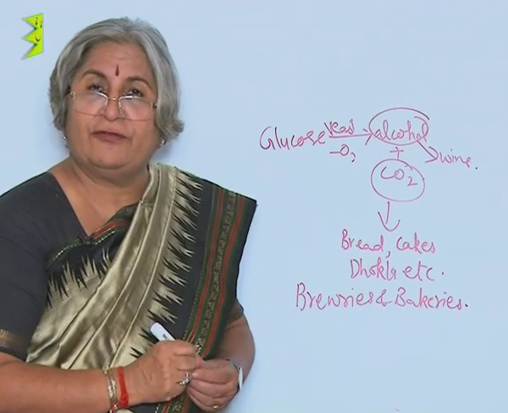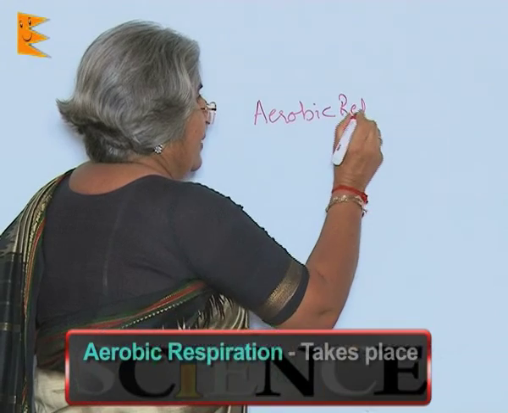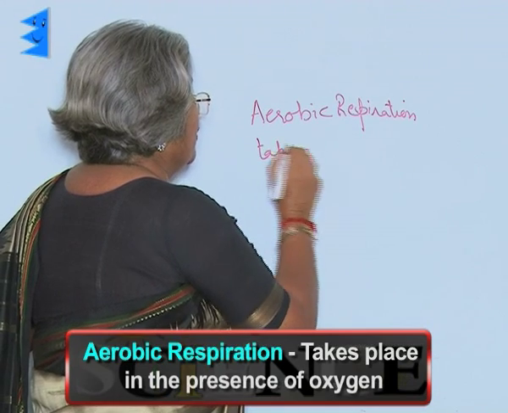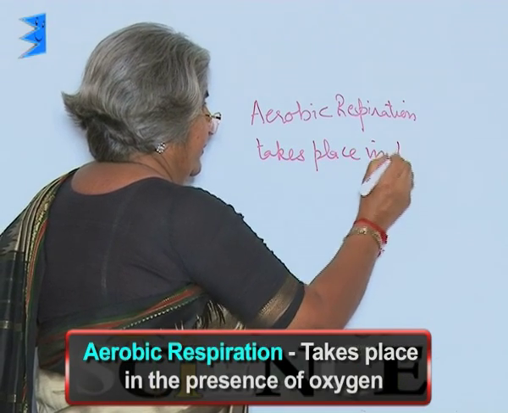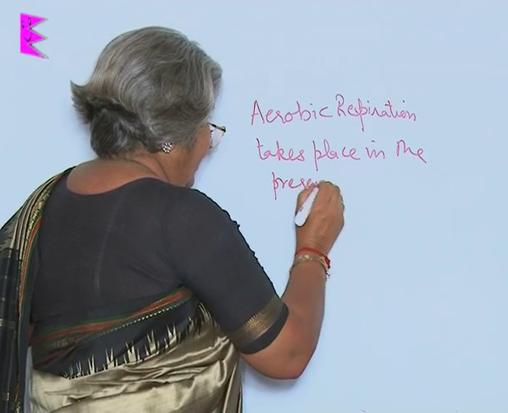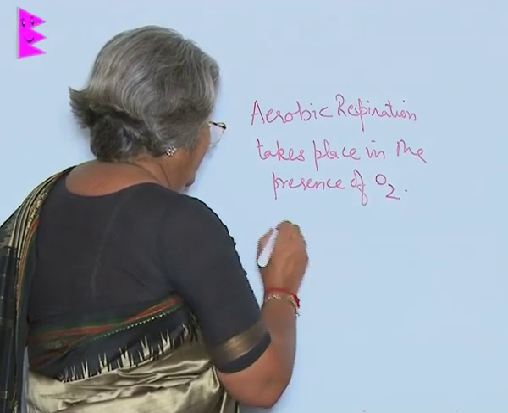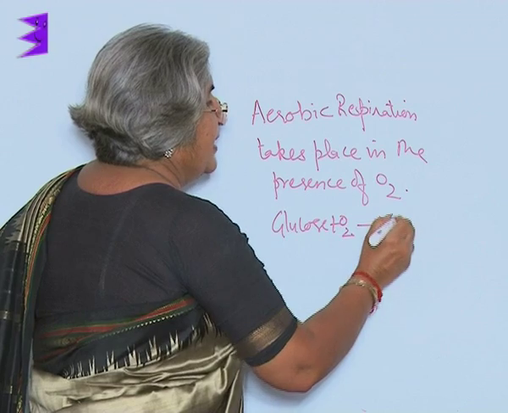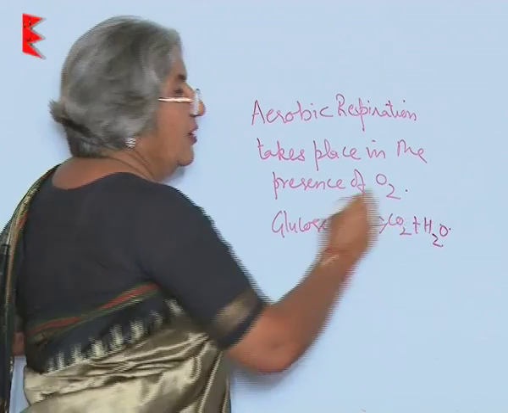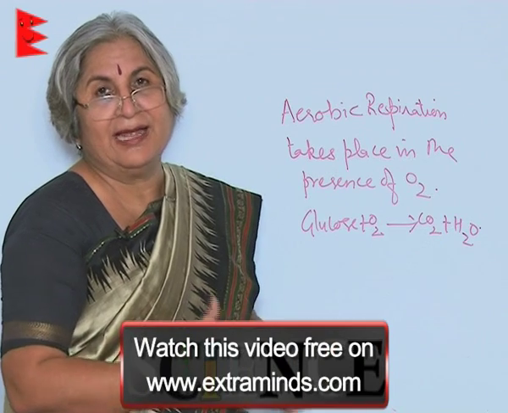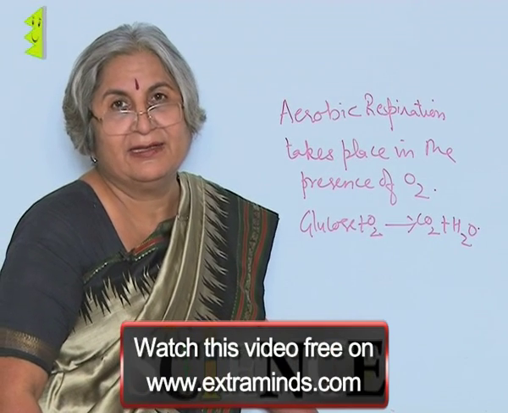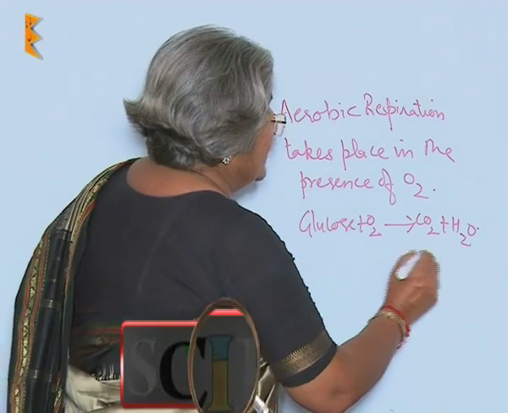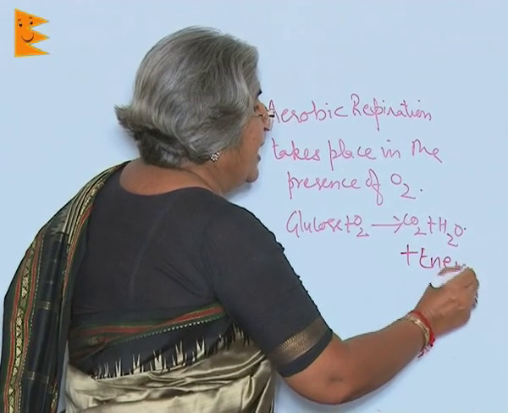Now, this was the story of anaerobic respiration. Aerobic respiration takes place in the presence of oxygen and the products are: glucose plus oxygen gives us carbon dioxide and water. Obviously, water is not harmful like that of ethyl alcohol or lactic acid. This is called complete breakdown of food, and also there is release of energy which is much more than that